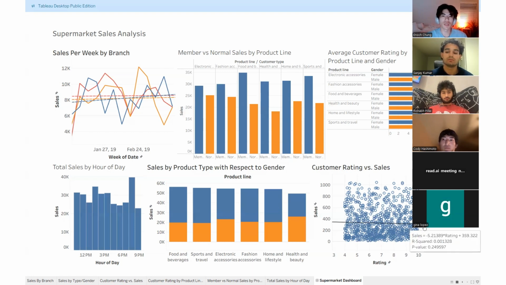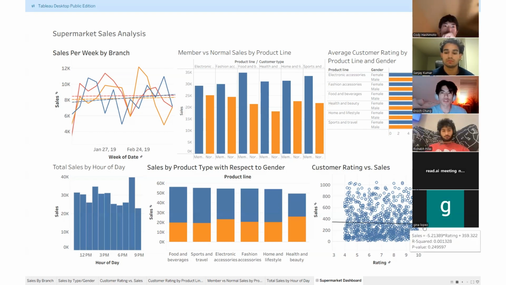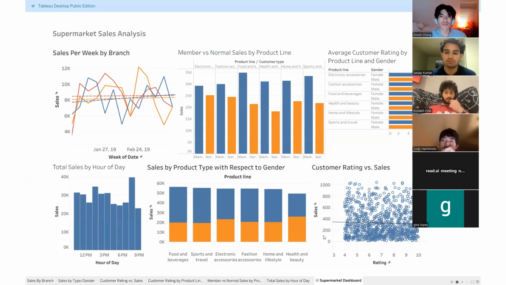Customers who spend a lot sometimes give average ratings, while smaller purchases can still receive high ratings. Second, most transactions fall between about $50 and $400. This means most purchases at the supermarket are small to medium sized. Third, there are few transactions above $900, which are much larger than the rest. These could be bulk purchases or customers buying many items at once. Finally, most ratings fall between 6 and 9, which suggests that customer satisfaction is generally positive overall.